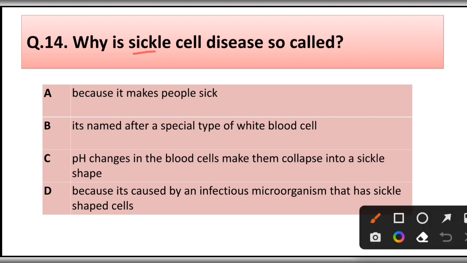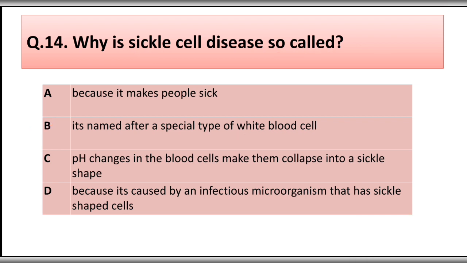Question number 40. Why is sickle cell disease so called? Because it makes people sick. It's named after a special type of white blood cell. pH change in the blood cell makes them collapse into sickle shape. Because it is caused by an infectious microorganism that has sickle shape cell. Correct answer is option B, because it's named after a special type of white blood cell.